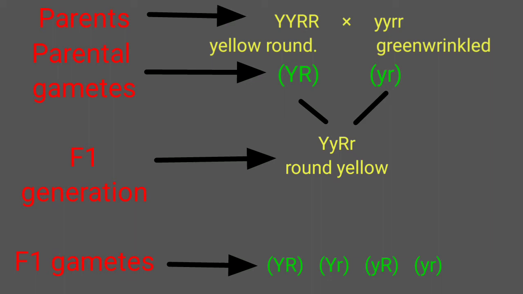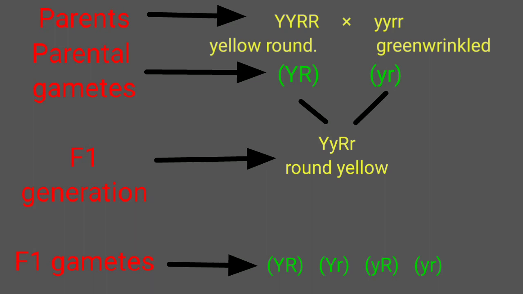Now when these two gametes were fused with each other by artificial hybridization, it yielded the F1 generation, which were all round and yellow, and their genotype was capital Y, small y, capital R, small r. So this is the same as in the monohybrid cross, but here two characters are taken at the same time. Law of dominance is applicable here. Again, law of segregation is applicable here.